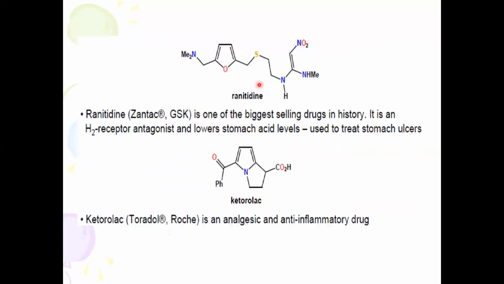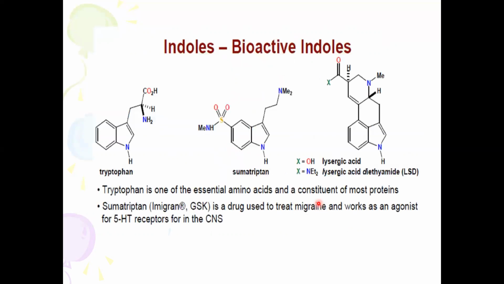Similarly, you can see ranitidine. It is the most common antacid tablet available in the market. This consists of a substituted furan nucleus. This is a furan heterocyclic moiety. Ketorolac is an anti-inflammatory analgesic, one which reduces pain and body temperature. This contains a heterocyclic moiety, the pyrrole nucleus. So most of the important drug molecules and alkaloids consist of heterocyclic moieties.